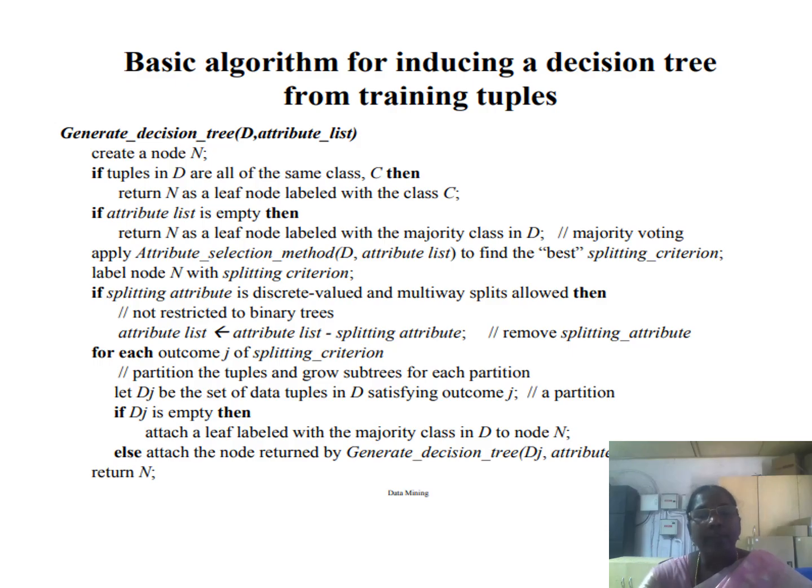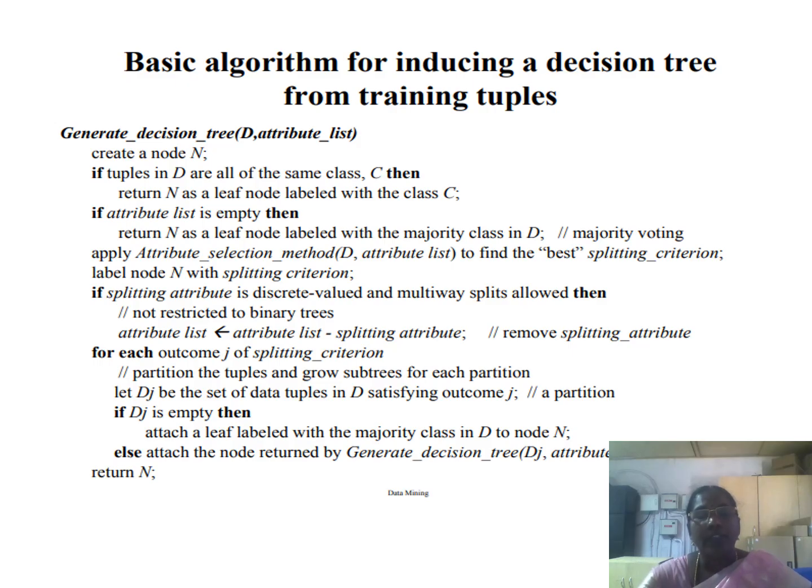After splitting the data D, what is the outcome? D consists of D1, D2, D3, because the data set may consist of age values youth, middle age, and senior. Youth may consist of 10 records, middle age 10 records, and senior 5 records. We apply the algorithm to all those partitions. Now let Tj be the set of tuples in T satisfying outcome J, that is, in the case of youth.